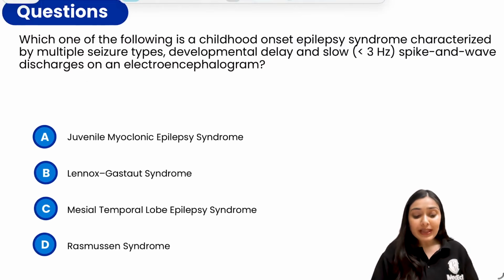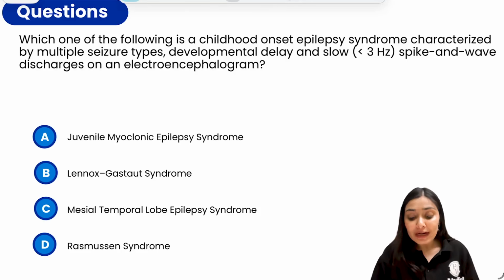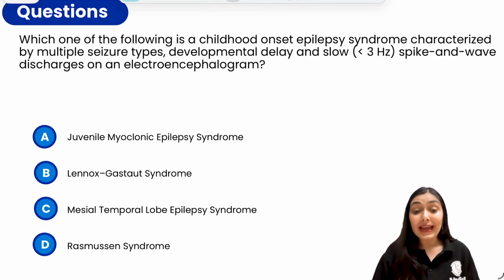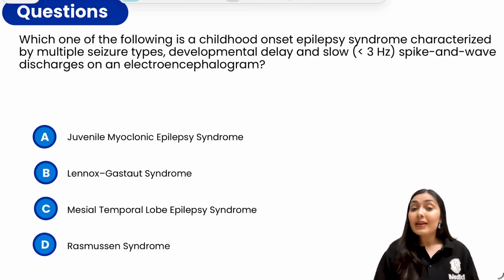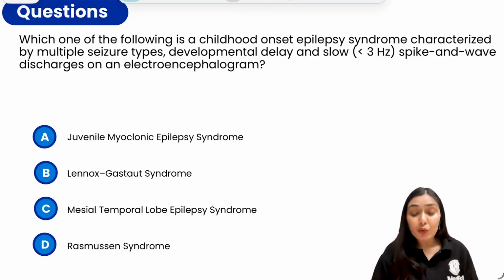The question goes: which one of the following is a childhood onset epilepsy syndrome that is characterized by multiple seizure types, developmental delay, and slow, that is less than 3 hertz, spike and wave discharges on EEG. The options we have are juvenile myoclonic epilepsy, Lennox-Gastaut syndrome, mesial temporal lobe epilepsy syndrome, and Rasmussen syndrome. So, a typical triad the examiner has given us. Can you notice the triad?